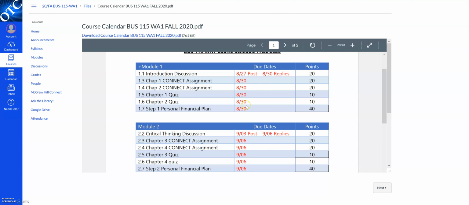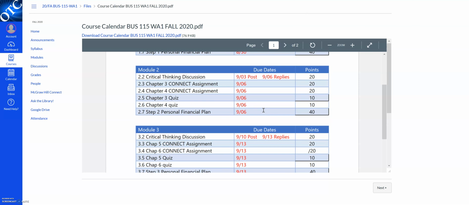You'll also see the due dates for any of the other assignments. For example, here's some Connect assignments that are due on the 30th of the month. Here's a couple of quizzes for Chapter 1, Chapter 2. And then here's your personal financial plan, Step 1. That's due on the 30th also. Over here on the right column are the points associated with each of the assignments. So for example, the introduction discussion is 20 points. The quiz is 10 points. And the personal financial plan is 40 points.